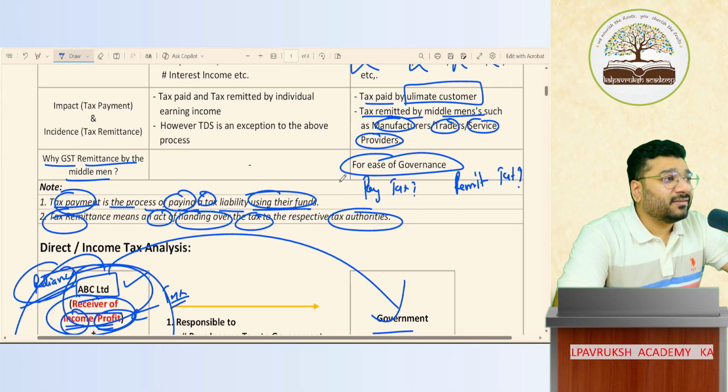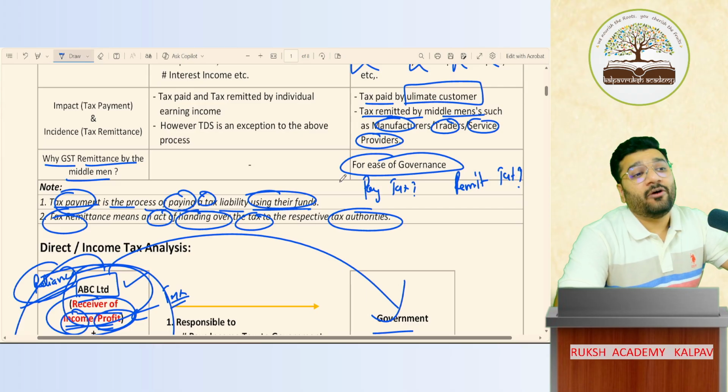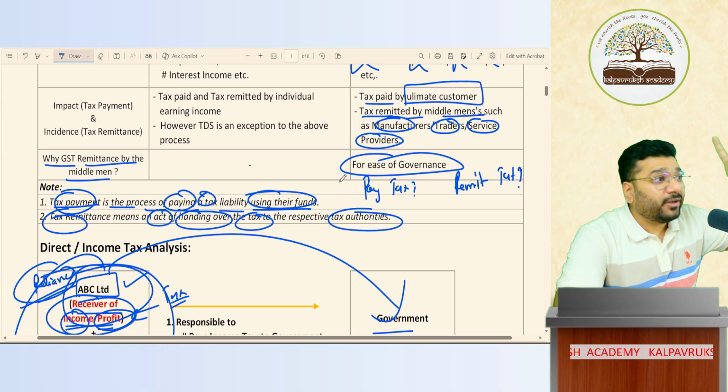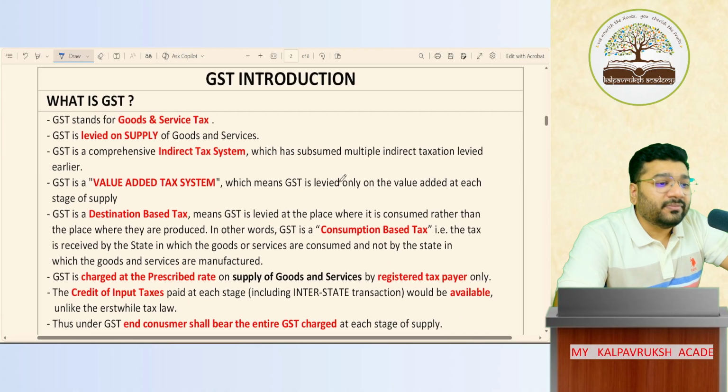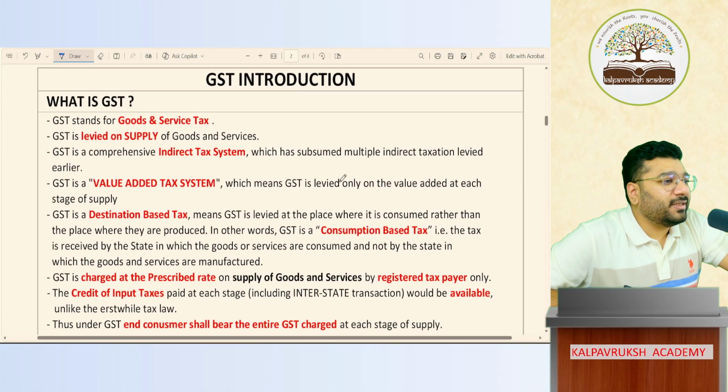Who is giving tax to whom? Then who has to give tax to the government? That process is very important. If that is not clear in journal entry, you'll have a problem. Can I continue? Now, we're starting what is GST.